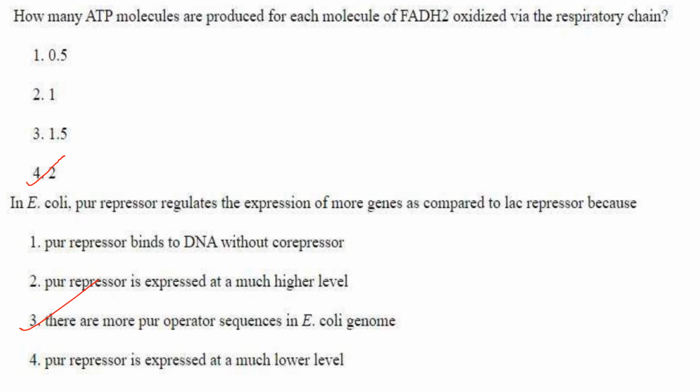Then, purine repressor is expressed at much higher level. That is also not correct. There are more purine operator sequences in the E. coli genome. That would be correct. Purine repressor is expressed at much lower level. That is also not correct. So the answer here is option 3.